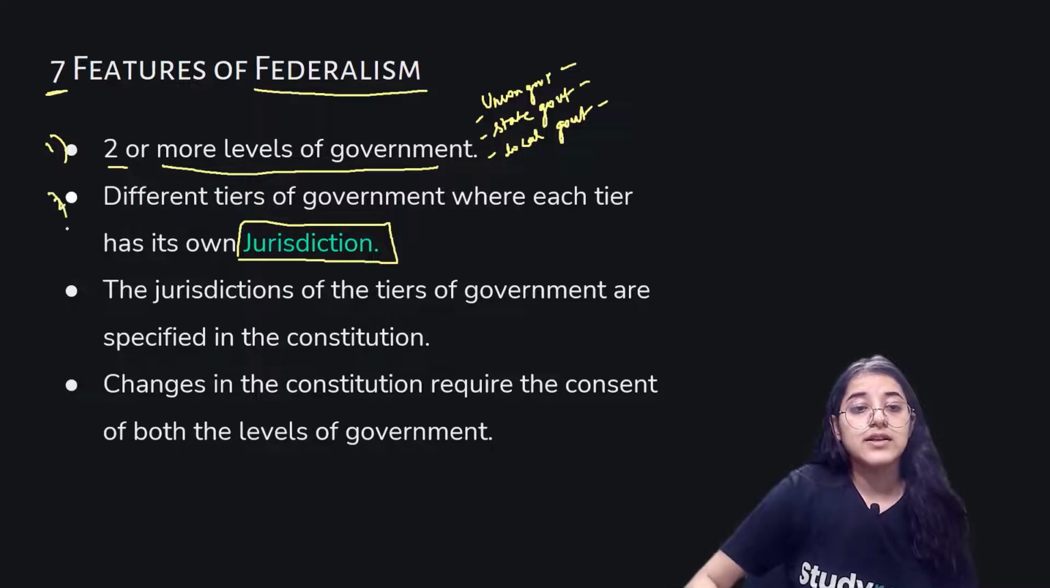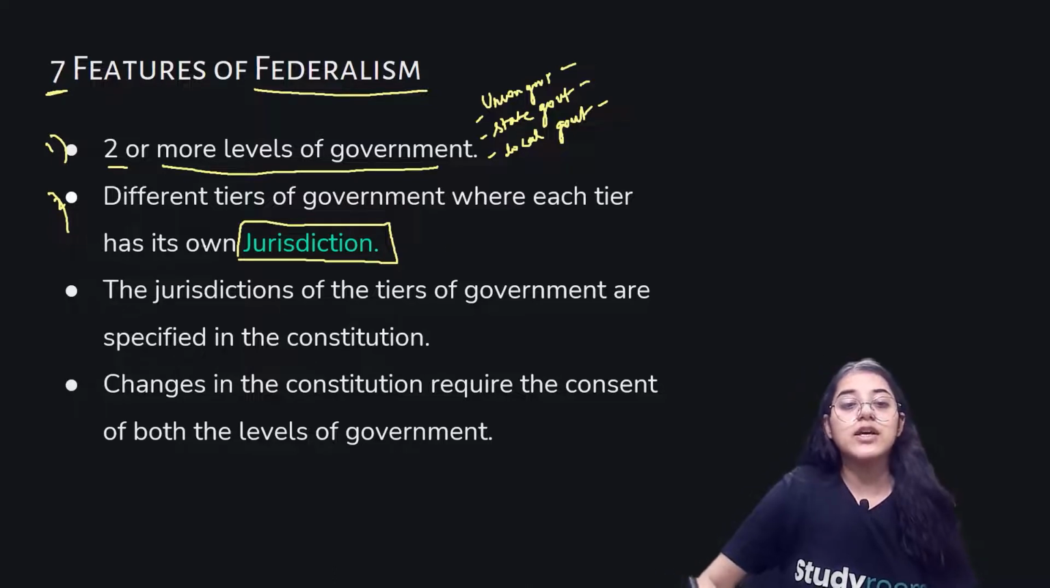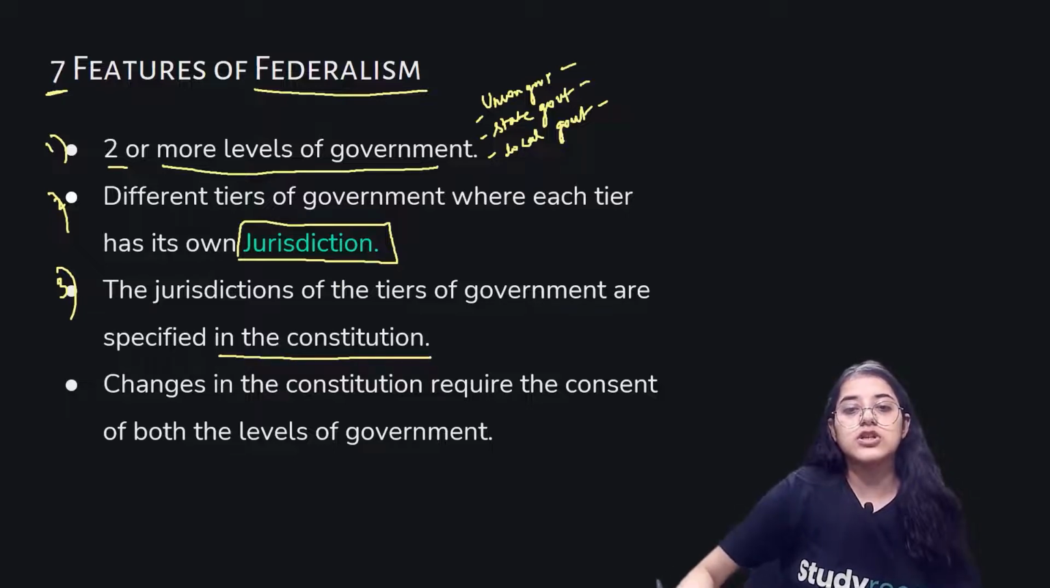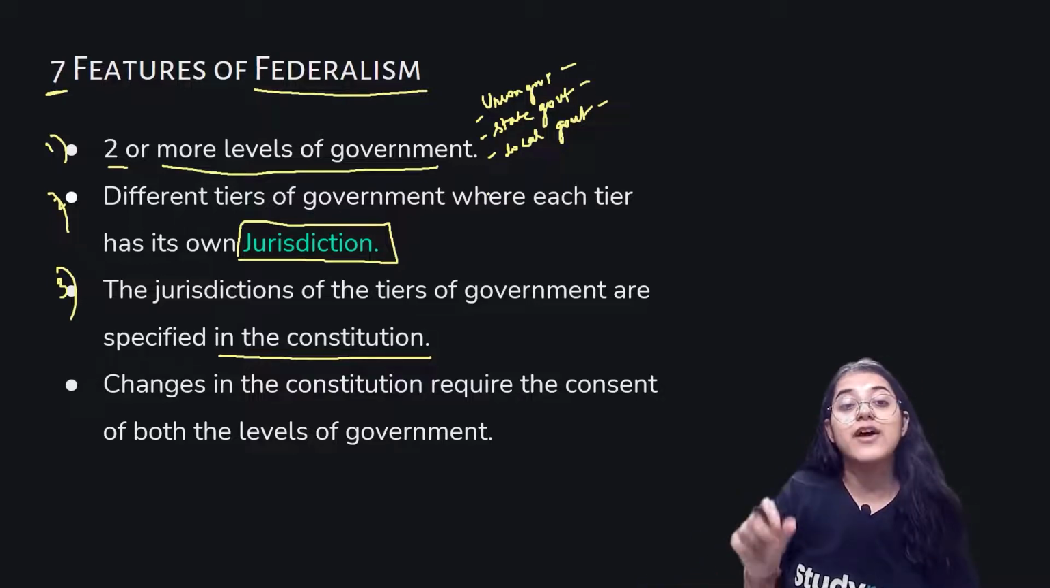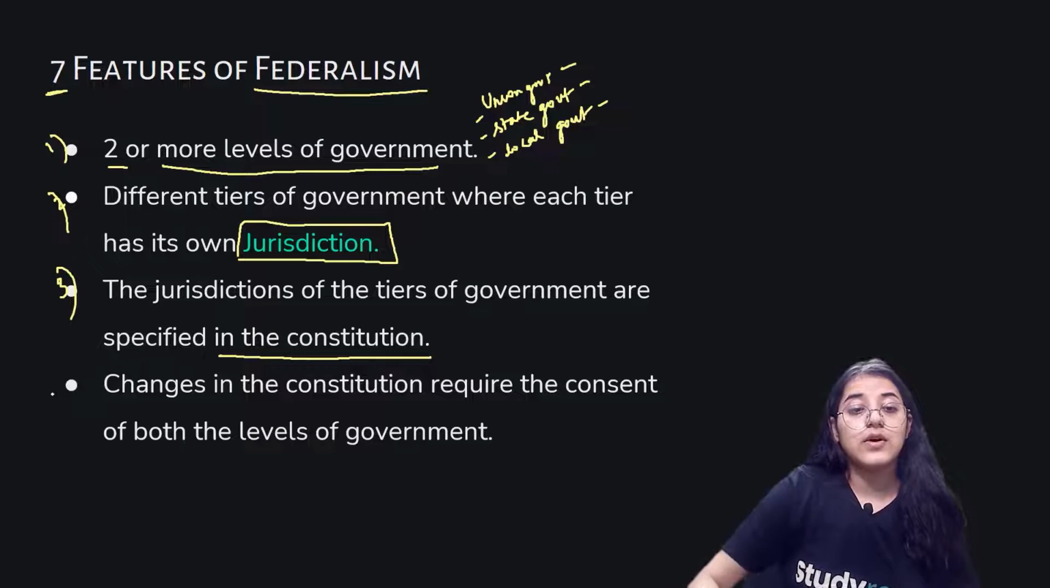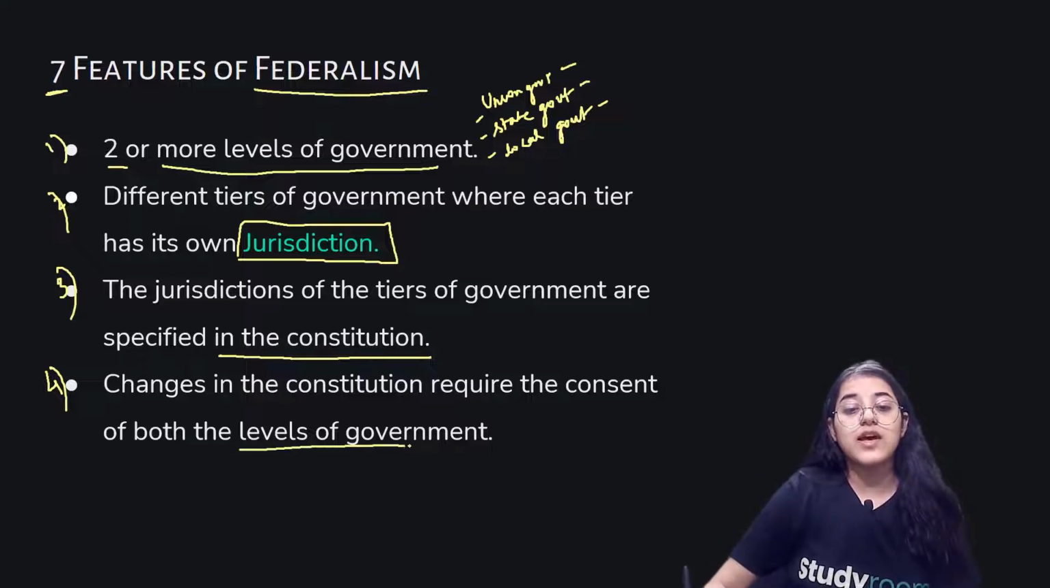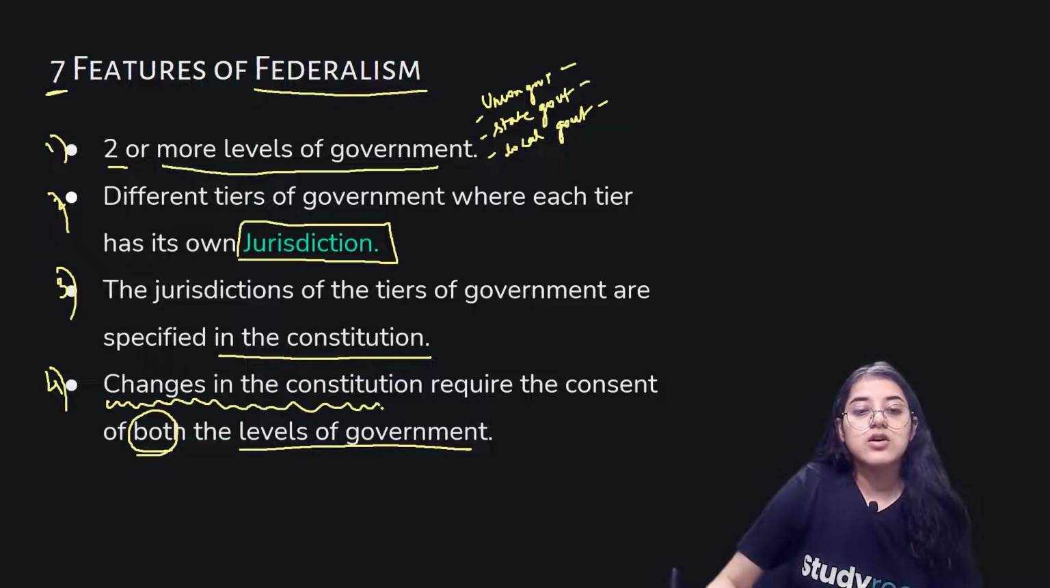So this is second. First is that 2 or more levels of the government can exist. Second is the different tiers of government where each tier has its own jurisdiction. Number third, that these jurisdictions of the tiers of the government are specified in the constitution. The powers which are exercised by the union, state or local government are specified within the constitution, which is our sacred book. Then fourth is that changes in the constitution require the consent of both the levels of the government. It is very important to have the consent of both the levels of the government to make any changes in the constitution.